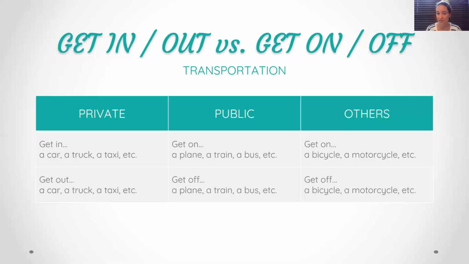Great. And as for the other kinds of transportation, for a bicycle, motorcycle, a horse, or even a boat, you get on because logically you're not inside the bicycle, you are on. So here we go with the logic, right? And to get off, we use the opposite of on, off. So to get off a bicycle, a bike, a motorcycle, a horse, etc. Great. So that was it for the block on prepositions.